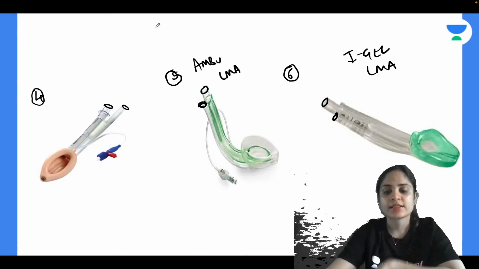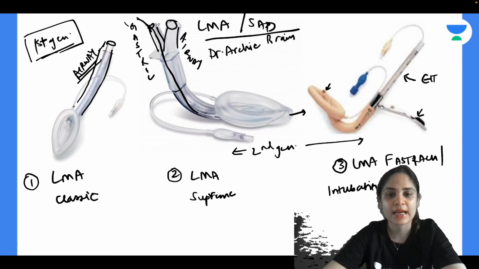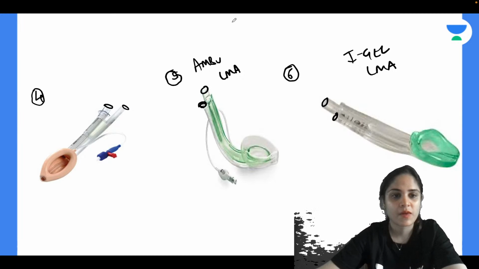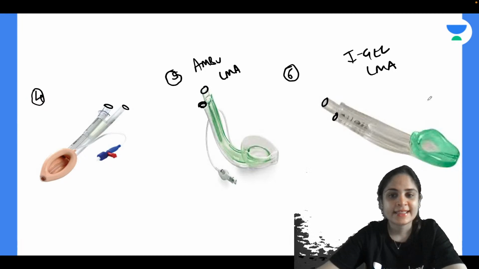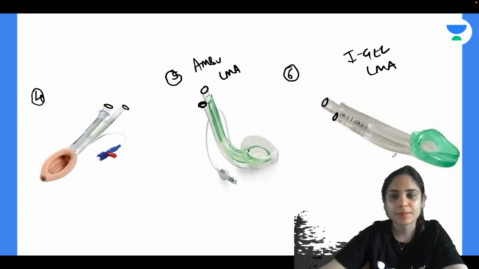What is special about the iGel LMA? Look at all the other LMAs and then look at the iGel LMA. It looks like it is lacking something. Anyone? Can you identify what it is lacking? If you look at the photo, it will seem like there is nothing in the iGel. Okay, so very good, Swapnil. So iGel LMA, it does not have a cuff.